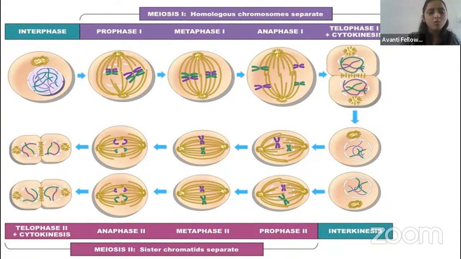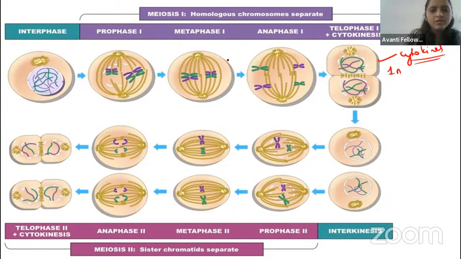Okay guys. So now what will happen? Same thing. In the metaphase, the chromosomes become condensed and come to the metaphase plate, and in the anaphase, what will happen? It will pull, right? It will go to each pole, and in the telophase, it will divide into two. It will divide into two cells in the cytokinesis. Now you tell me whether the daughter cells here are haploid or diploid.